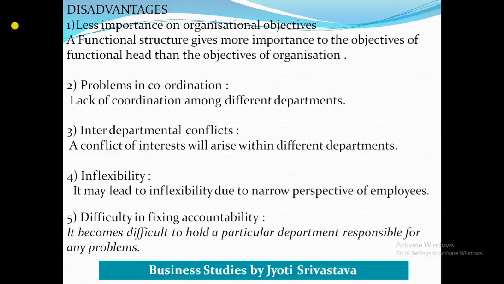Then the purchase department may say that they are purchasing poor quality because the finance department is not giving the accurate amount of money required for them to purchase that kind of raw material. So this may happen that one department will not take the responsibility for any problem, and therefore there will be difficulty in fixing accountability.